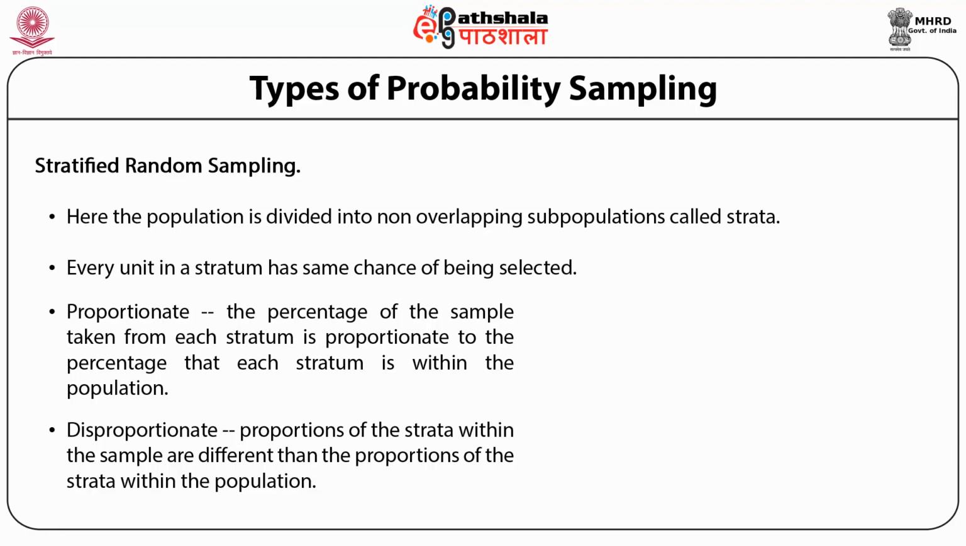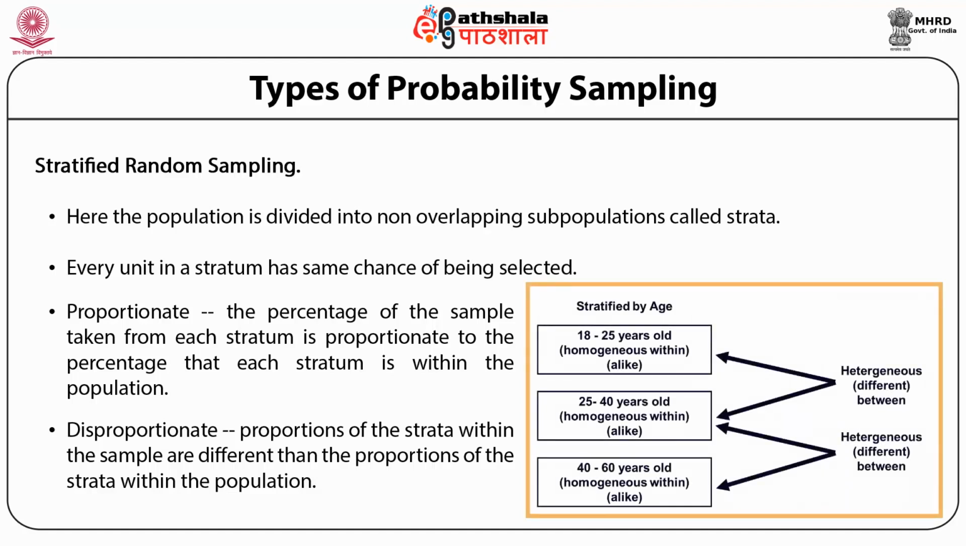Now see the example given in the diagram, that is a stratified random sample, the population of reading habits. Here we have made the strata with the help of age. For example, you can see in the diagram there are three different strata based on the age demographic. The first stratum is from 18 to 25 years old, the second from 25 to 40 years old, and the third from 40 to 60 years old.